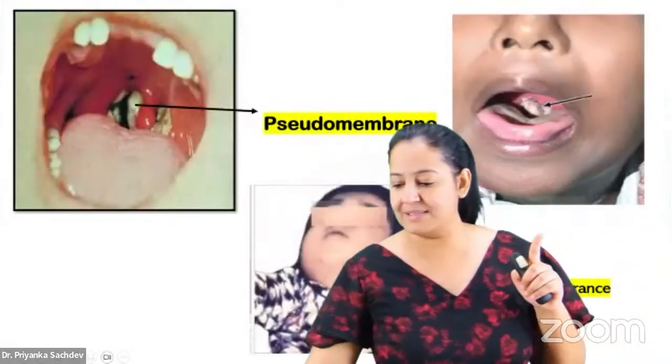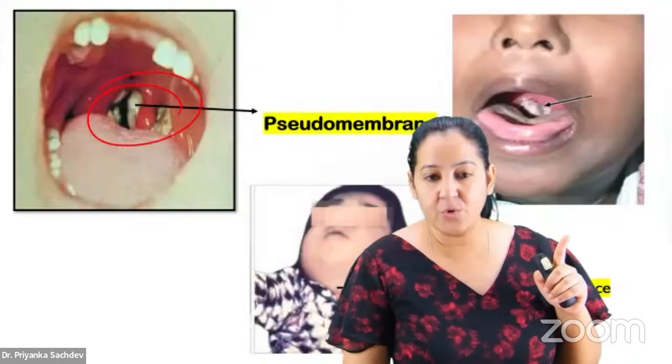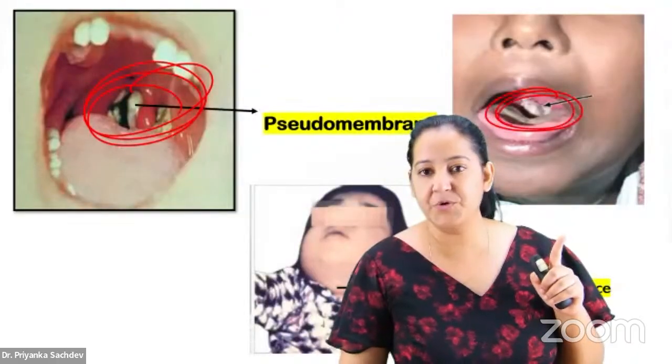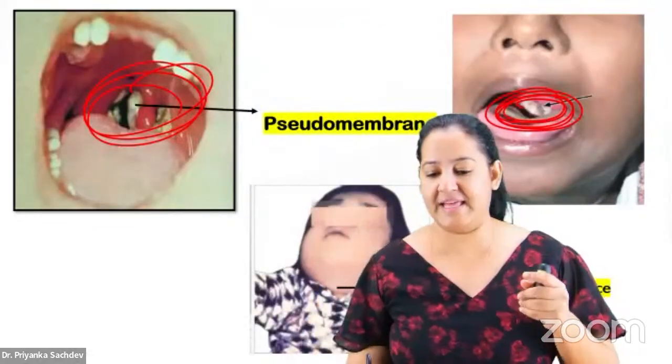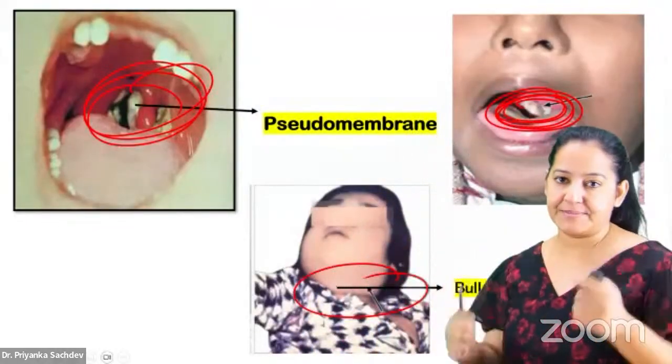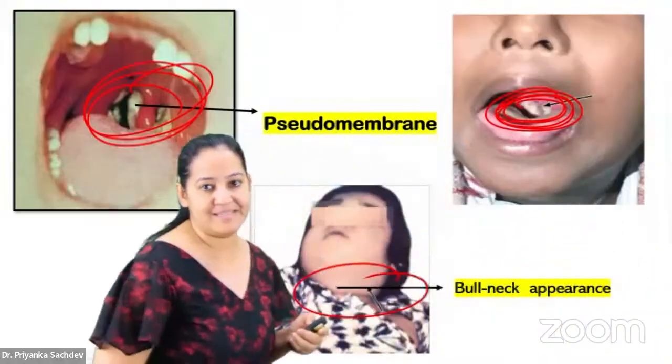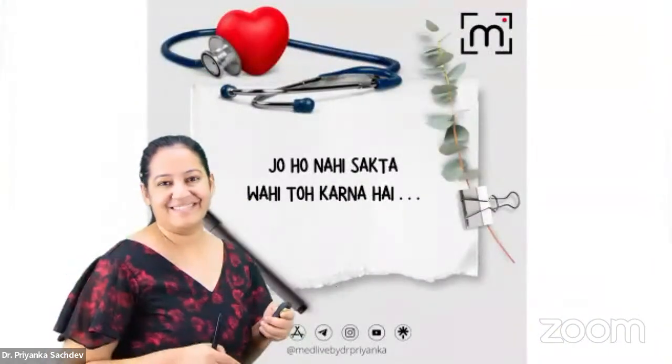This is the tonsil. I can show you. This is the pseudomembrane I'm talking about. This is the pseudomembrane. Okay. And because of the pseudomembrane formation, there is swelling in the neck. It is known as bull's neck appearance. This one is known as bull's neck appearance. So this is diphtheria. Got it?